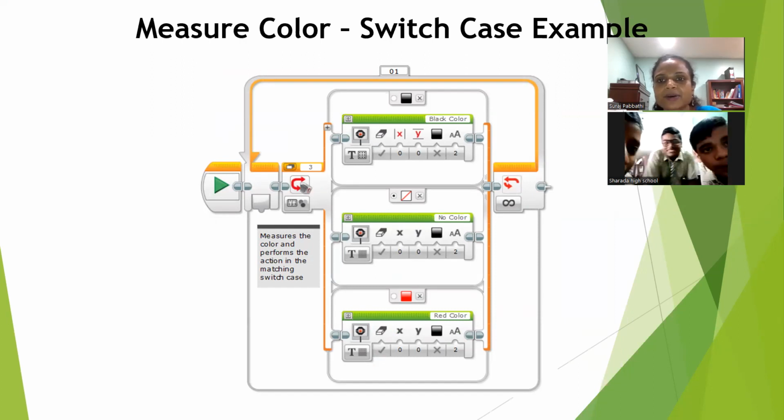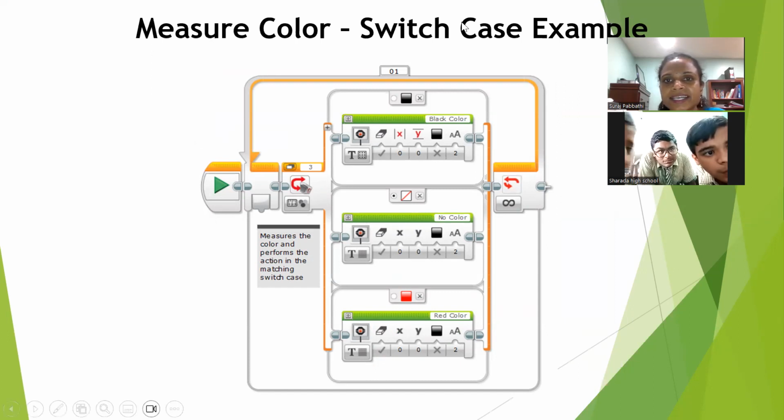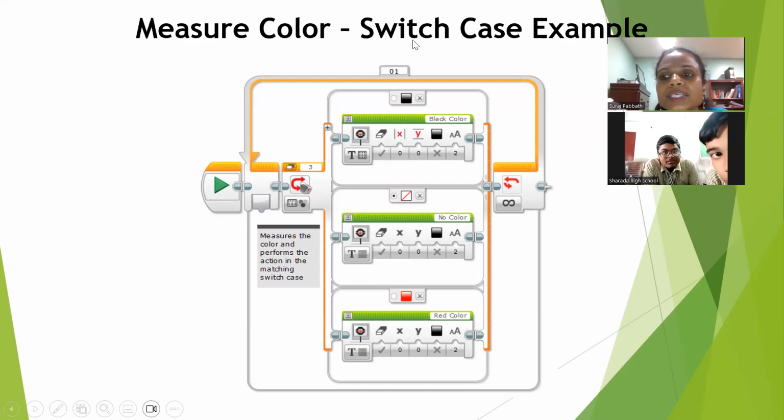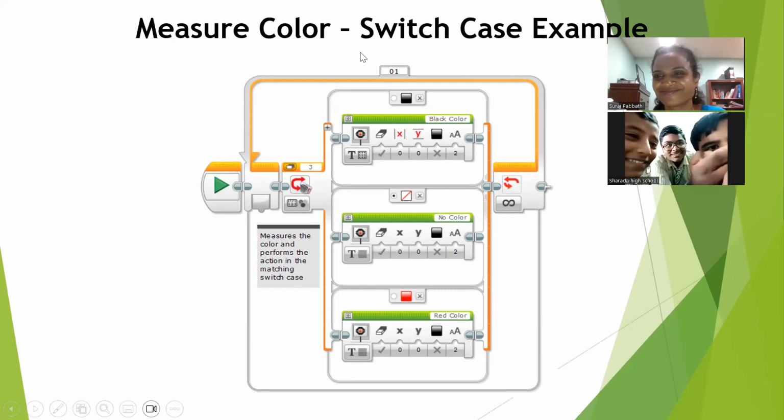This is the second example, Gautam. What are they doing? What is the heading? Ma'am, it is in a loop. First of all, what example is this? Ma'am, predicting the color sense. From where are you using the color sensor? There is no color sensor, ma'am. Okay. Black color, ma'am.